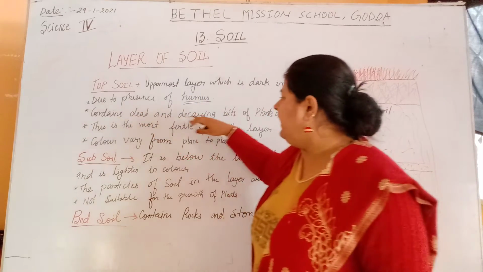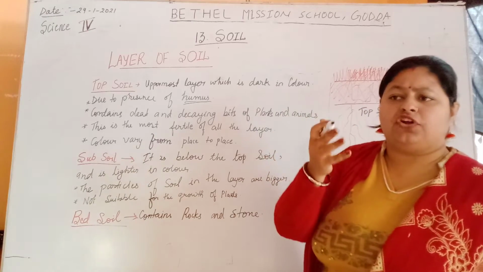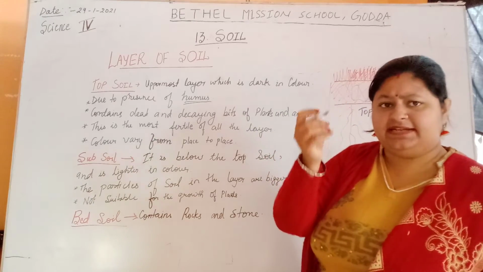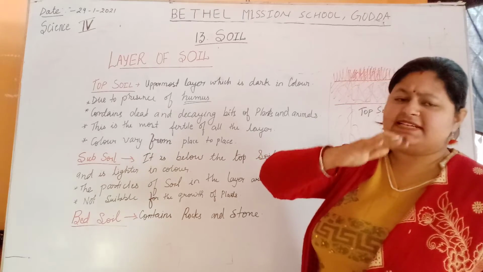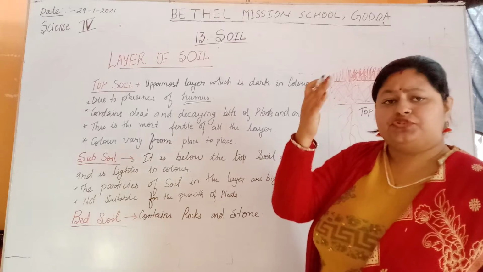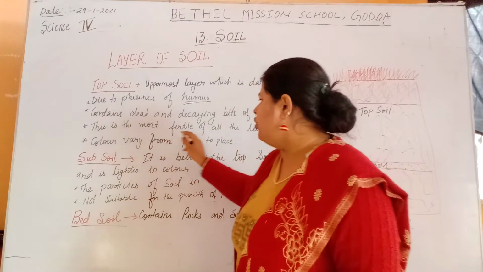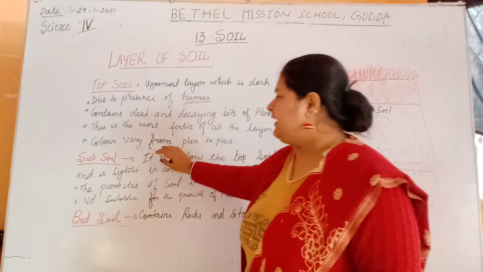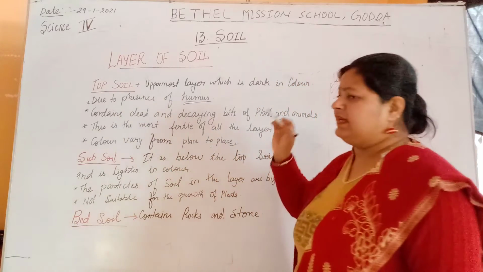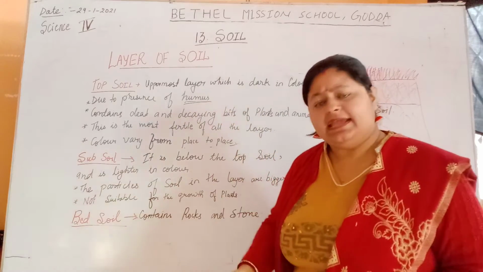It contains dead and decaying bits of plants and animals. If a plant or microorganism dies, it decomposes and mixes with the topsoil, and it makes the soil fertile. It increases the fertility of the soil. This is the most fertile of all layers. The color varies from place to place and area to area.